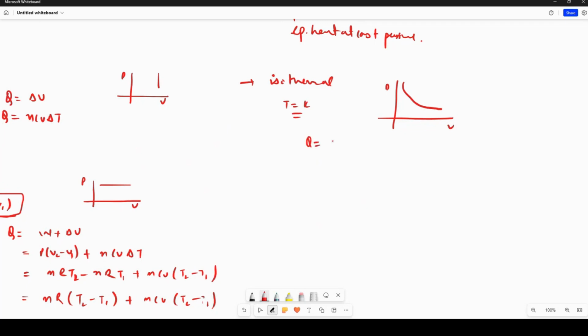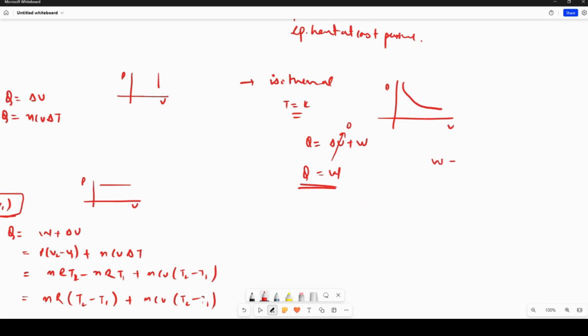We know Q is equal to delta U plus W. Now delta U is n CV delta T. Since isothermal is temperature constant, the change in temperature is zero, so delta internal energy will be zero in the case of an isothermal process. Whenever you see isothermal, simply close your eyes and put the change in temperature as zero. So Q comes out to be W. This is the case when Q is equal to W.